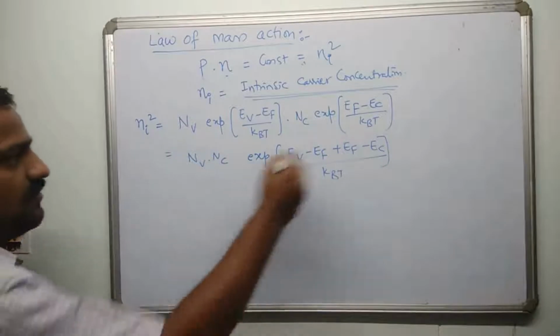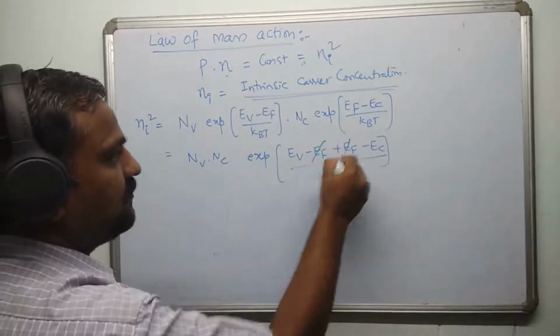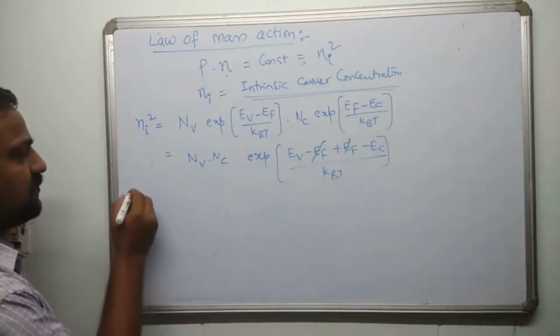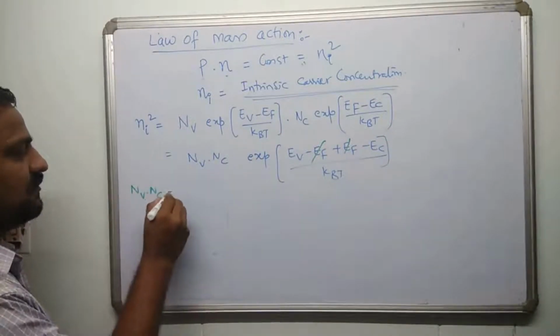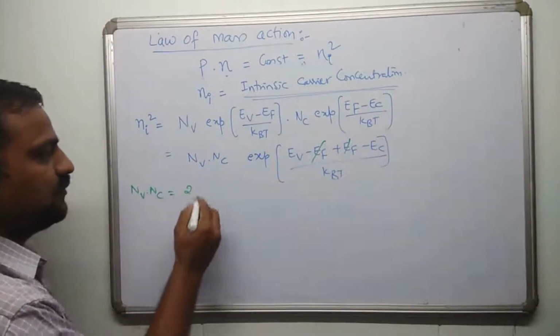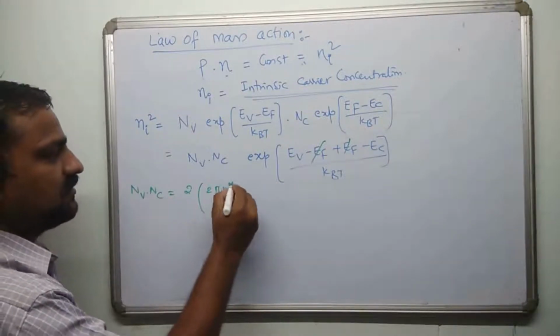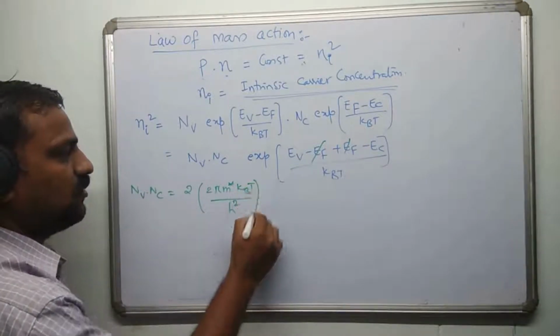So this term can be simply (Ev minus Ec) by kBT, because EF is gone. We are left with only this term. And let me do some operation on this Nv into Nc. You remember the expression: 2 into (2 pi m star kBT divided by h square) whole power 3 by 2.